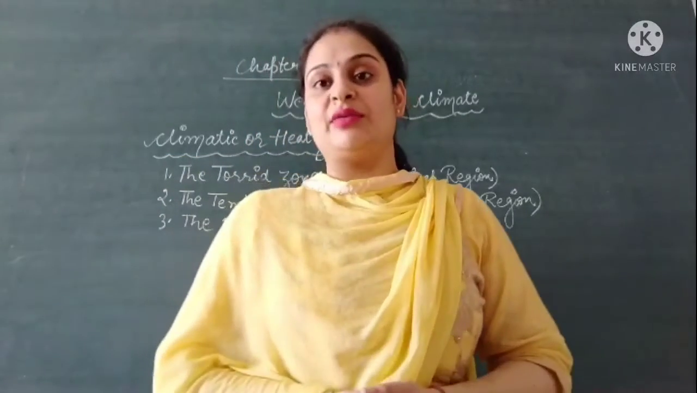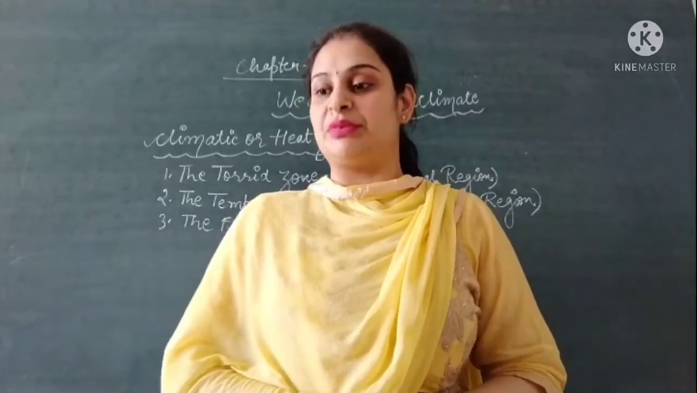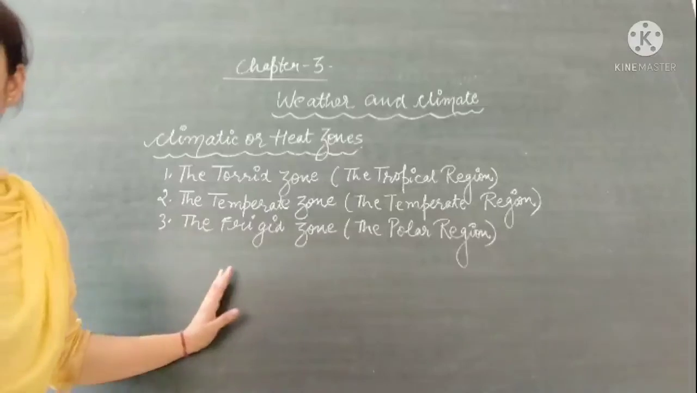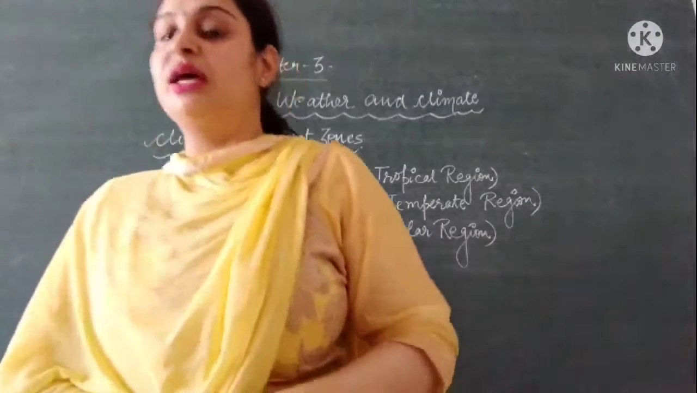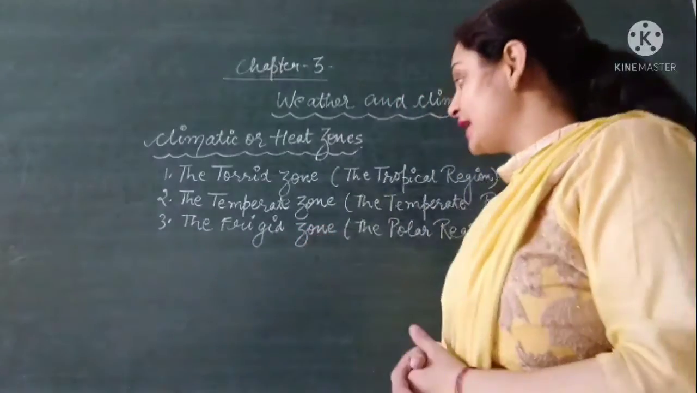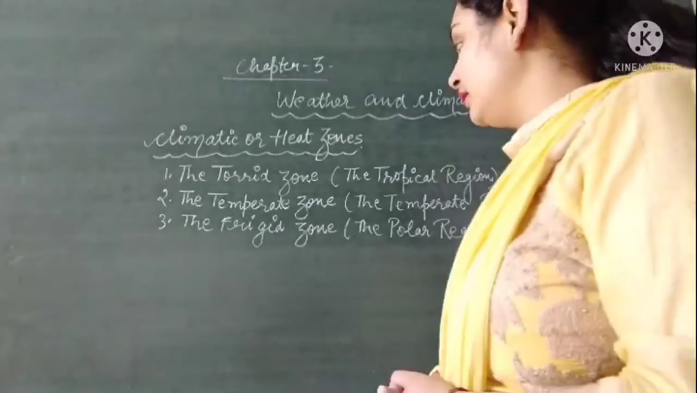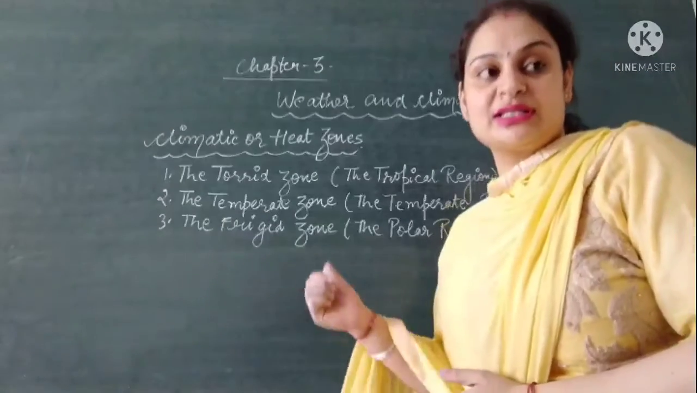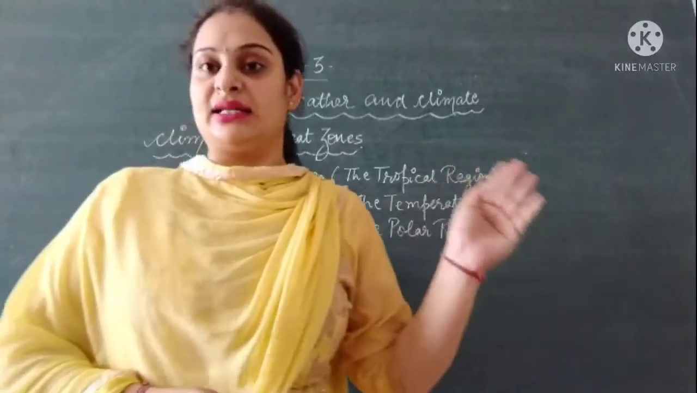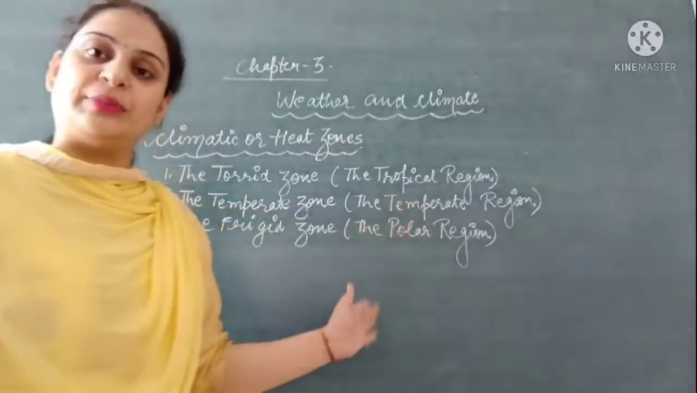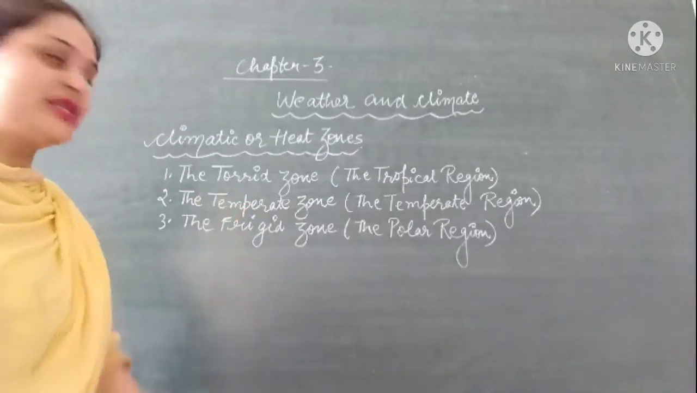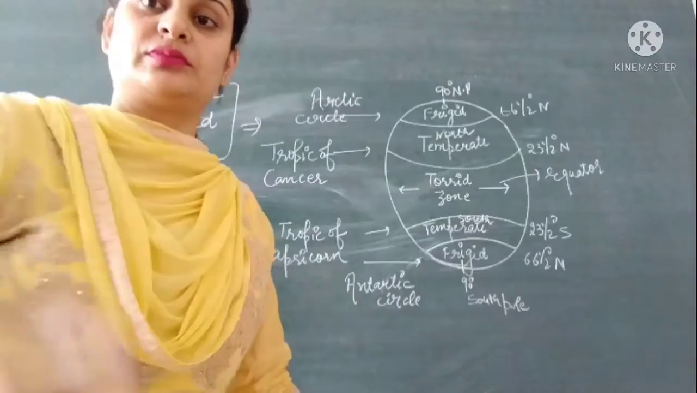So today we are going to discuss our last topic of this chapter, which is climatic or heat zones. On the basis of rainfall and temperature, the earth is divided into three zones. The first one is the torrid zone, the second is the temperate zone, and the third is the frigid zone. We will discuss these zones one by one, and how they are categorized on the basis of temperature and rainfall. So we are starting with our first zone, which is the torrid zone.